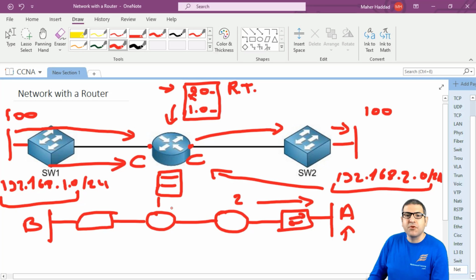In this course, I'm going to speak about one dynamic protocol, which is OSPF. And in this section, I'm going to speak about the manual routing, the static routes, and show you how you can configure them.